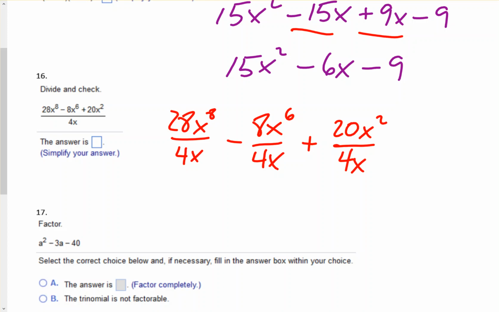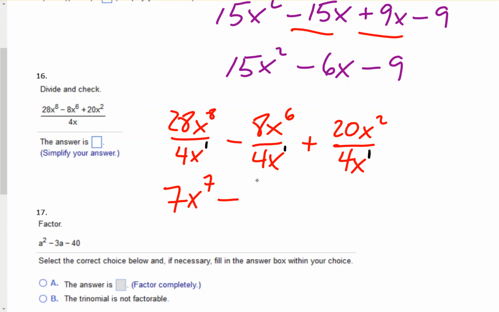Okay, so now divide or reduce the numbers for each fraction. 28 divided by 4 is 7. Now, as you divide the x's, you're going to do a quotient rule. So remember that even though it's 4x, it's really 4x to the first. So to remind yourselves, just put a 1 there. And now just subtract the powers. Okay, so it would be x to the 8 minus 1.